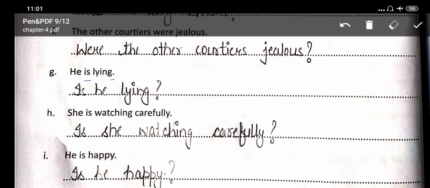Next is, he is lying. Is he lying? She is watching carefully. Now you have to make a question from this statement. Is she watching carefully? Here you can see is moved to the beginning of the sentence.